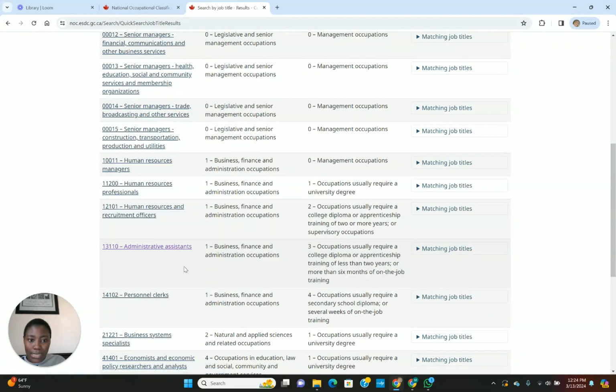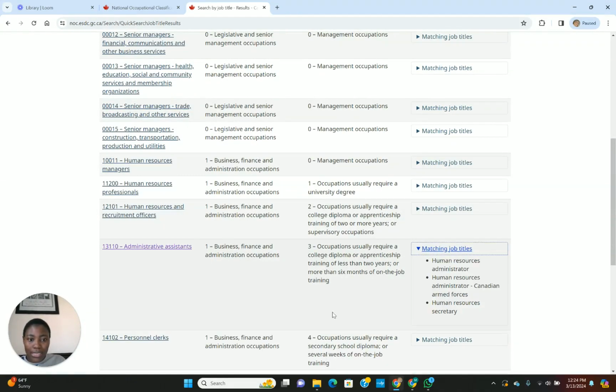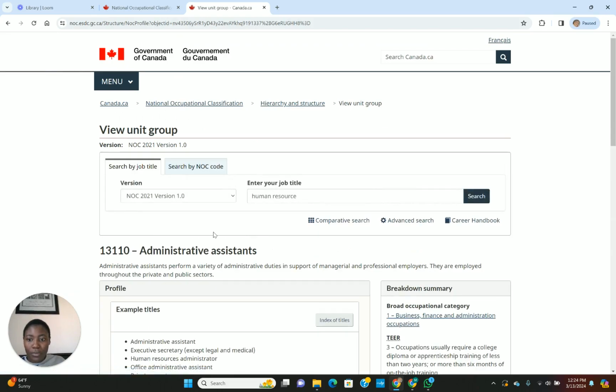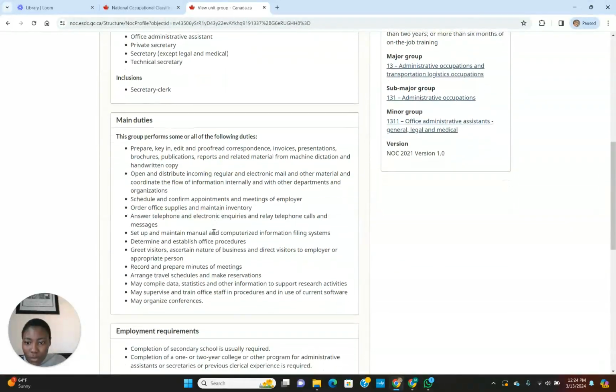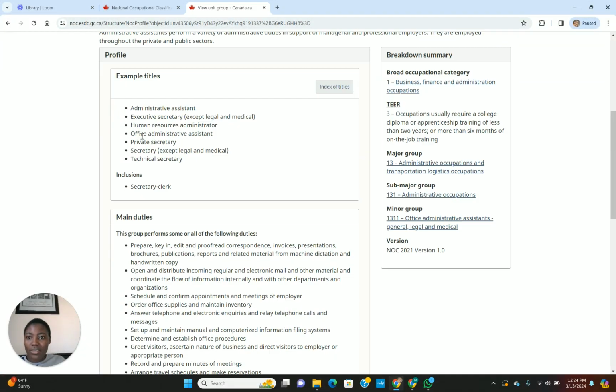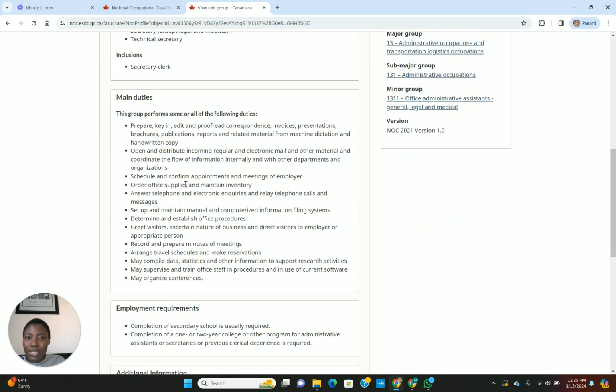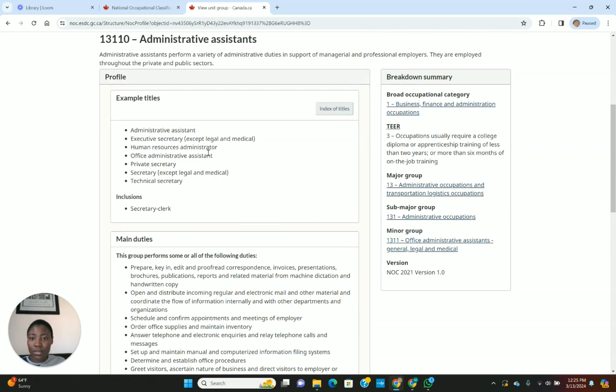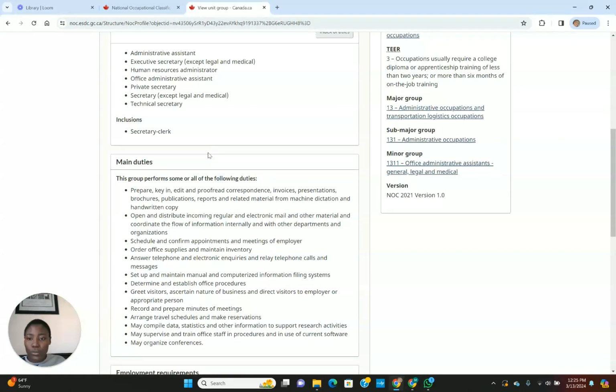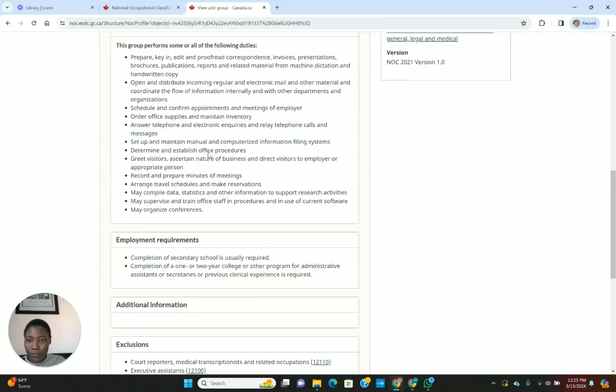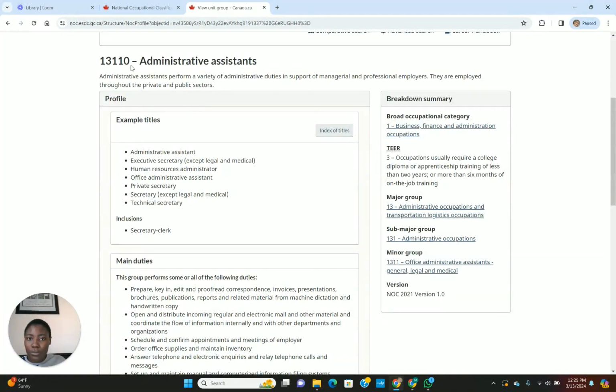So let's go in and see if that is actually right. You see the matching job titles, human resource administrator, human resource. So if I click here, let's see if it has human resource. It does: human resource administrator. It means the job duties you do are the same duties as a secretary, right? So this is your NOC code.